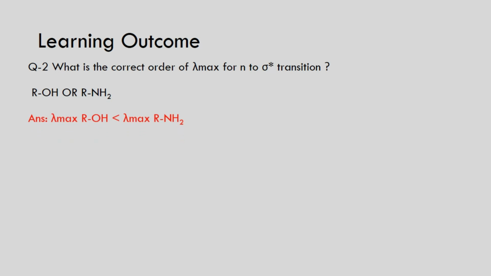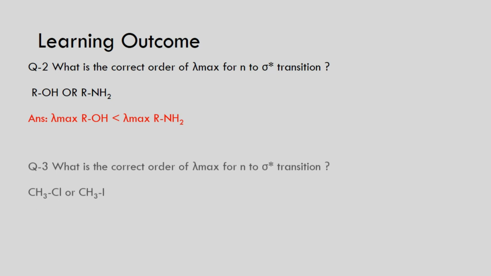Here oxygen is more electronegative compared to nitrogen, and that's why it forms a strong hydrogen bond with the solvent, and that's why the amount of energy that we require for the migration of an electron from the ground state to the excited state is very high, and that's why the band shifts to a shorter wavelength. So the answer is the absorption maxima of alcohol is less than the absorption maxima of amines.